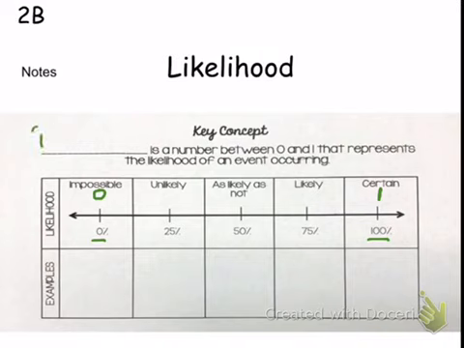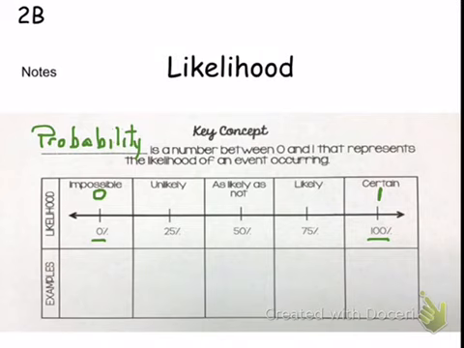Okay? So probability is, let me just finish writing this here. I could have just said it, but probability is a number between 0 and 1 that represents the likelihood of an event happening, occurring. How likely is it to happen?